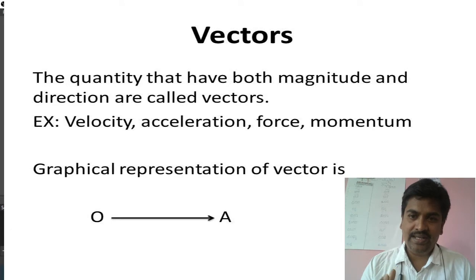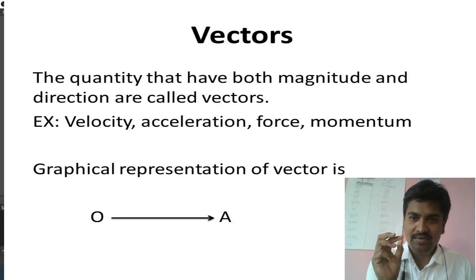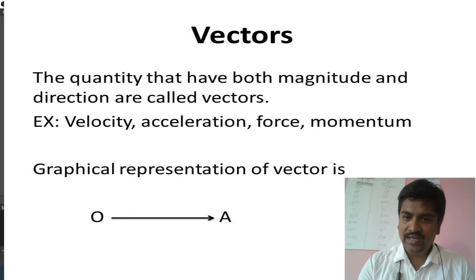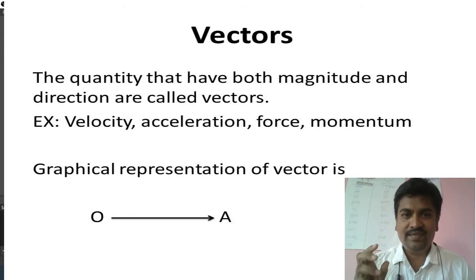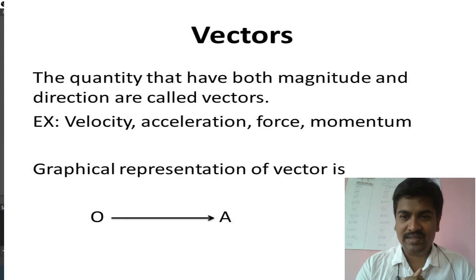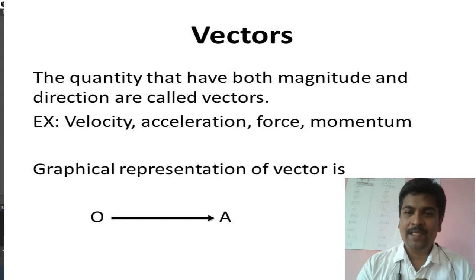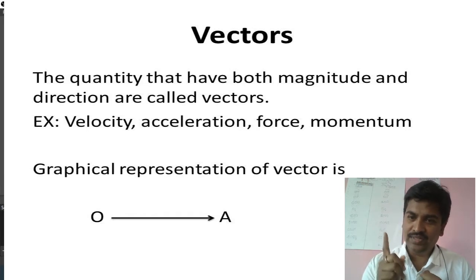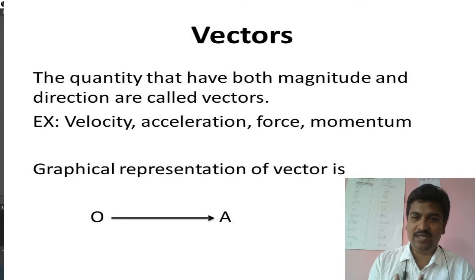Now, you understood what a physical quantity is. Physical quantities are majorly divided into two parts. One is vectors, another one is scalars. You already know that a scalar quantity is a physical quantity which has only magnitude but not direction. I can give an example of a scalar quantity as well. Mass is an example of a scalar quantity. If you take 1 kg of tomato, its mass is 1 kg. It has no direction, only magnitude. The magnitude is 1 kg.